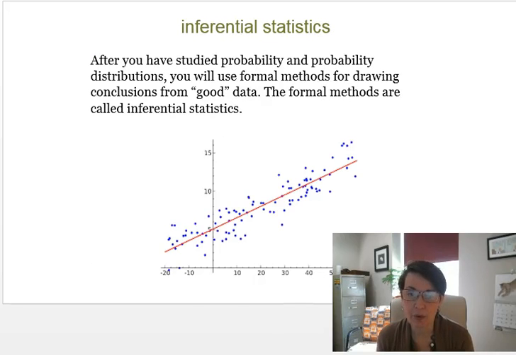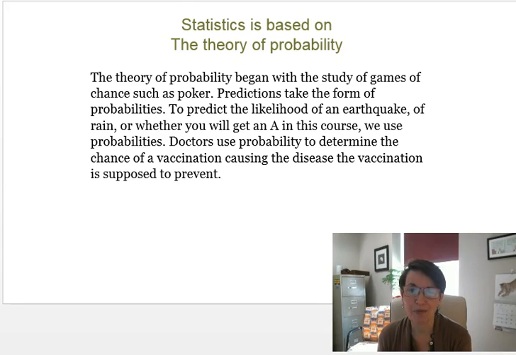Inferential statistics is where we're going to go the next step, after we've studied probability and some probability distributions, which come later on in the course. Then we're going to use some methods for drawing these inferences, these conclusions. Is this good data? Is it not? And what can we predict about the future? That's really where the fun of statistics comes in. And we just start enjoying that this term when we have to stop. So that's unfortunate. Statistics is based on probability.